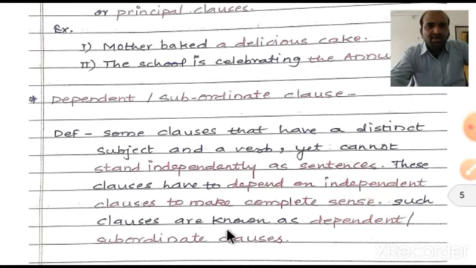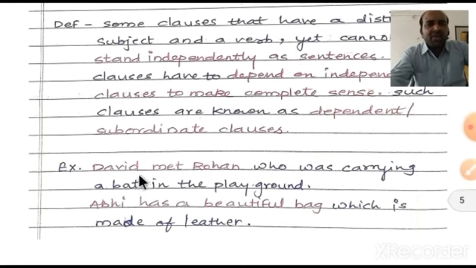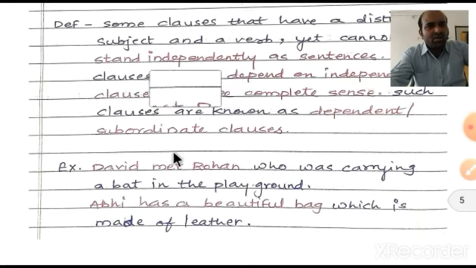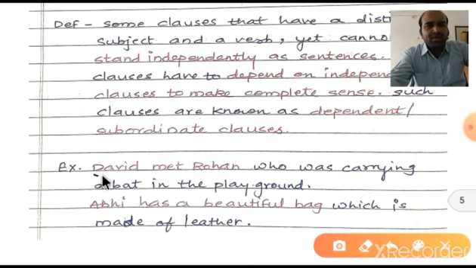Such clauses are known as dependent or subordinate clauses. Now here we can understand, "David met Rohan". It is a principal clause.